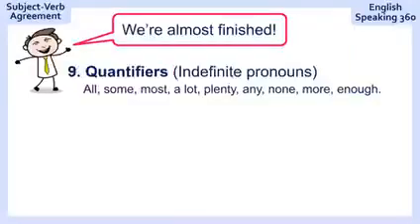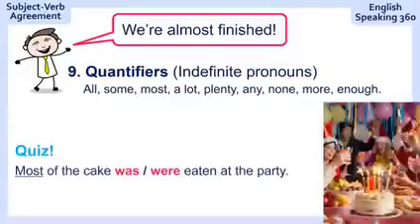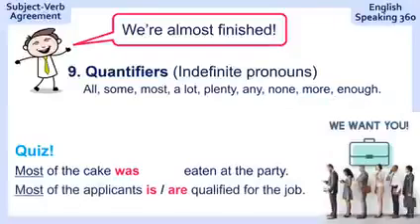We're at number 9, quantifiers, indefinite pronouns. So all, some, most, a lot, plenty, and so on. There are so many of them. Here's your quiz. Most of the cake eaten at the party. What would you say? So most is a quantifier. Most of the cake was eaten at the party. How about this one? Most of the applicants qualified for the job.